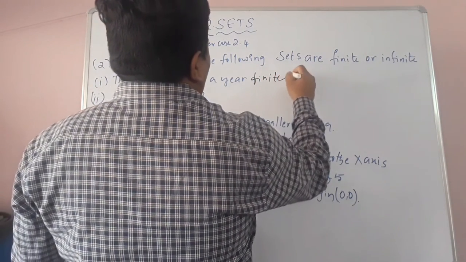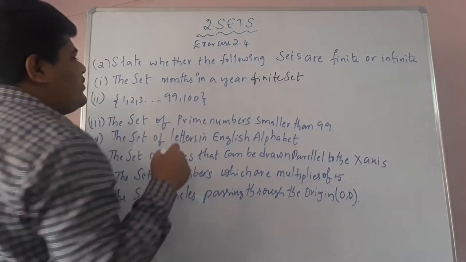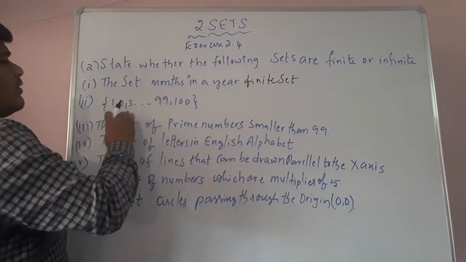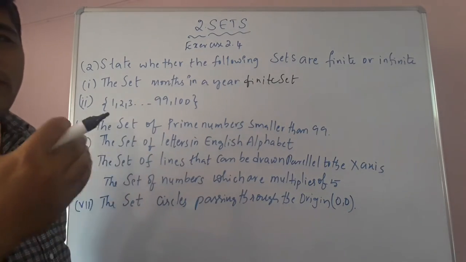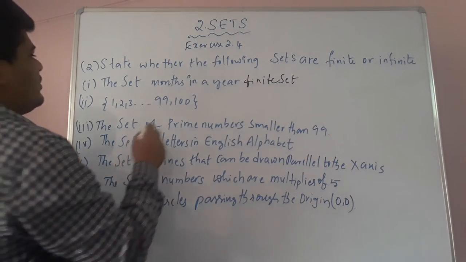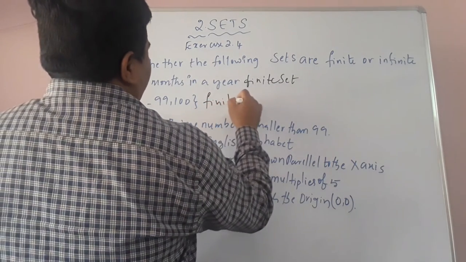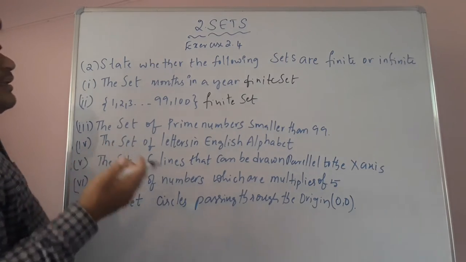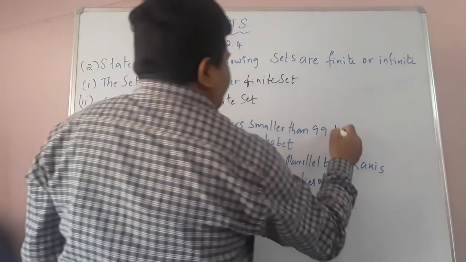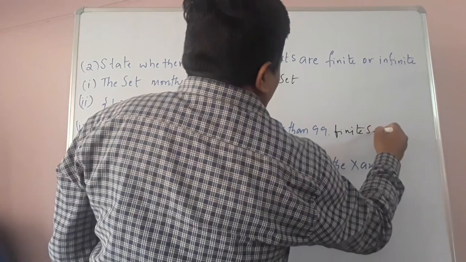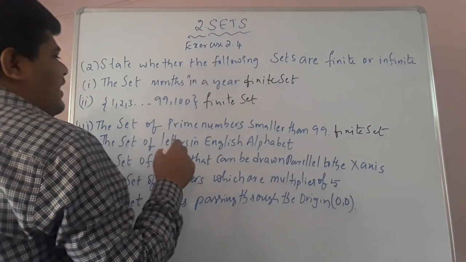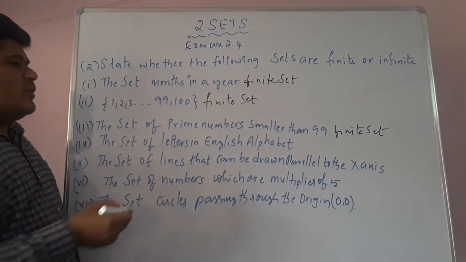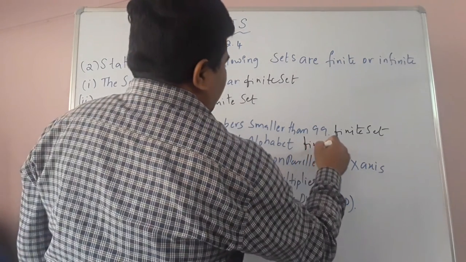And second: 1, 2, 3, and so on, 99, 100. Children, these are countable. 1, 2, 3, 4, and so on till 100. It's countable, so this is a finite set. The set of prime numbers smaller than 99 is countable, so this is a finite set. Next, the set of letters in the English alphabet. There are 26 letters in the English alphabet, everyone knows. So this is also a finite set.